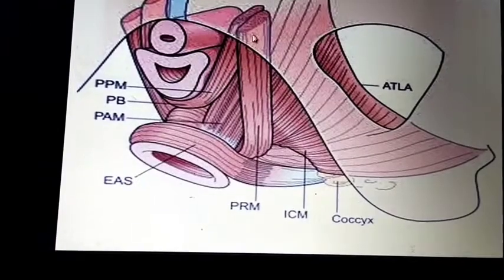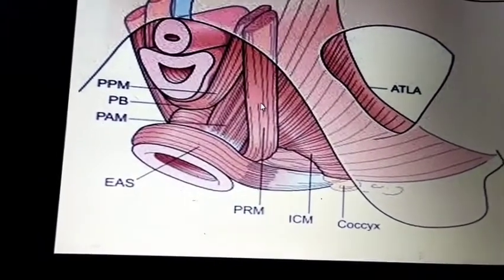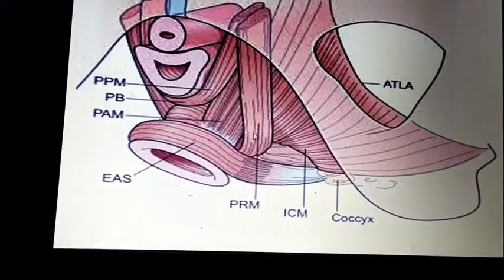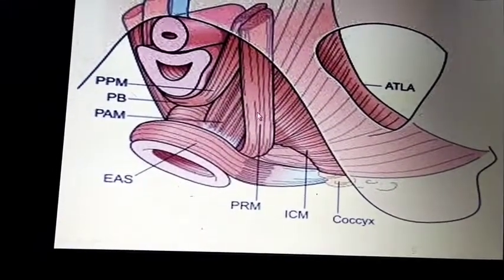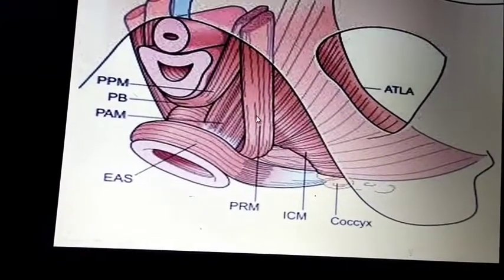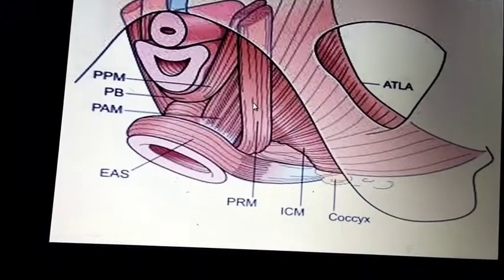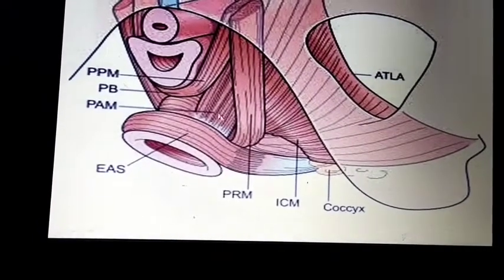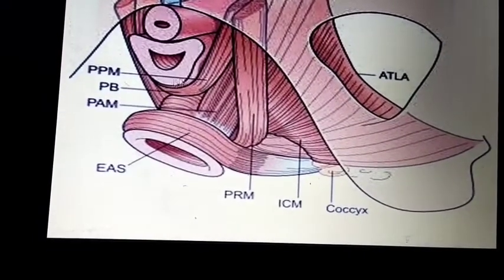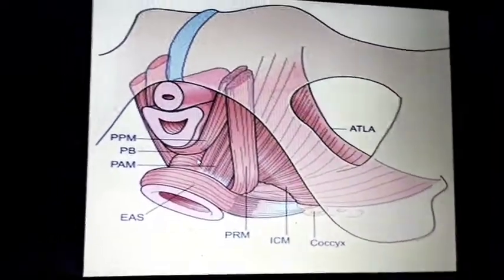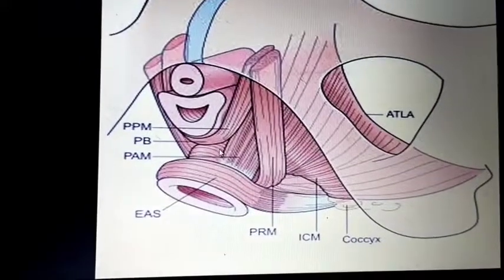PRM is very important: the puborectalis muscle. The major part of the anal ring is formed by this PRM muscle. EAS means the external anal sphincter. These are some of the muscles of the pelvic floor.